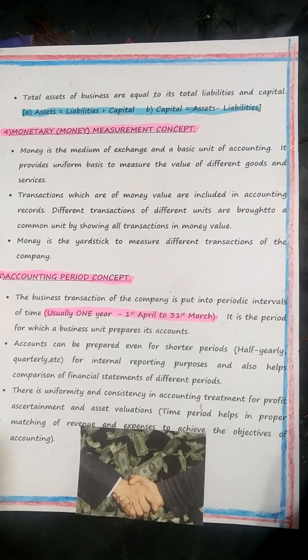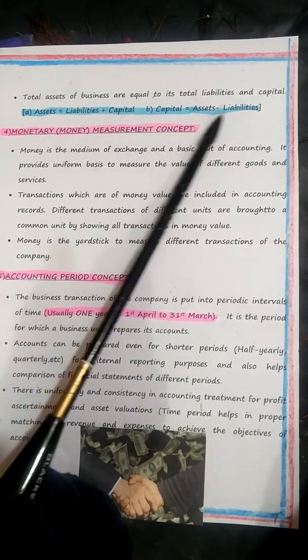To prepare a trial balance, this is very important. The balances of credit should be properly balanced to the balances of debits. So you've got 2 formulas given to the children. Assets is equal to liabilities plus capital. Capital is also called equity. Equity is nothing but the value of shares issued by a company, and capital is equal to assets minus liabilities.